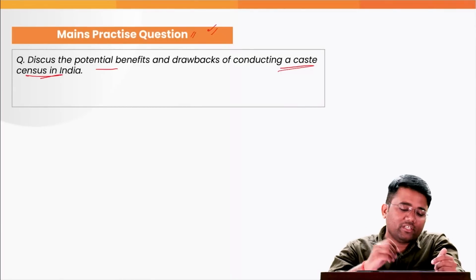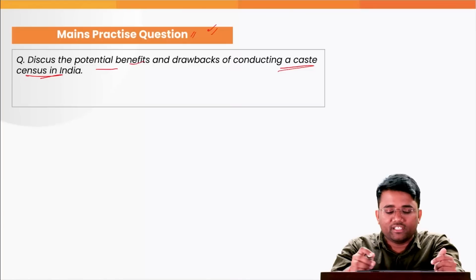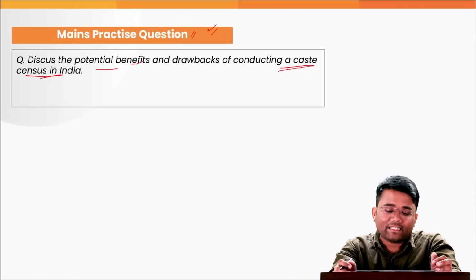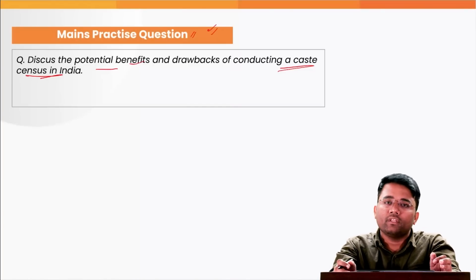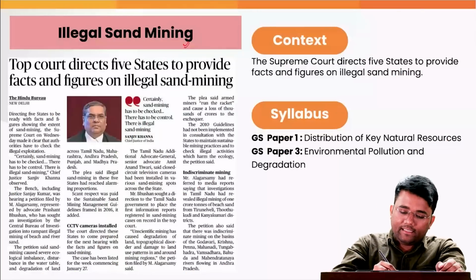One mains practice question from this topic is: discuss the potential benefits and drawbacks of conducting a nationwide caste census in India. Our second topic is illegal sand mining.